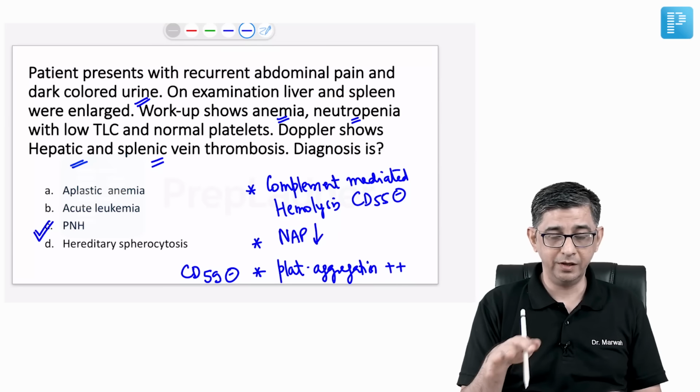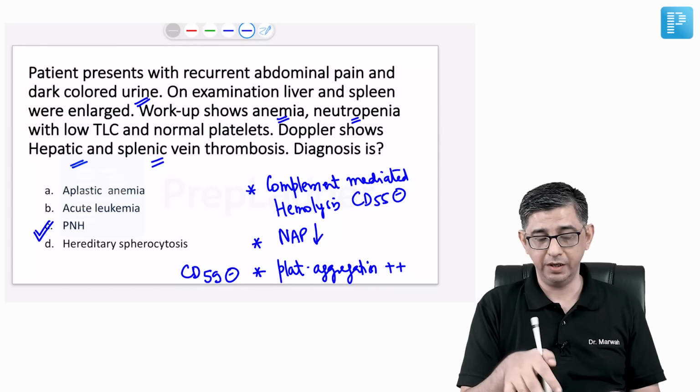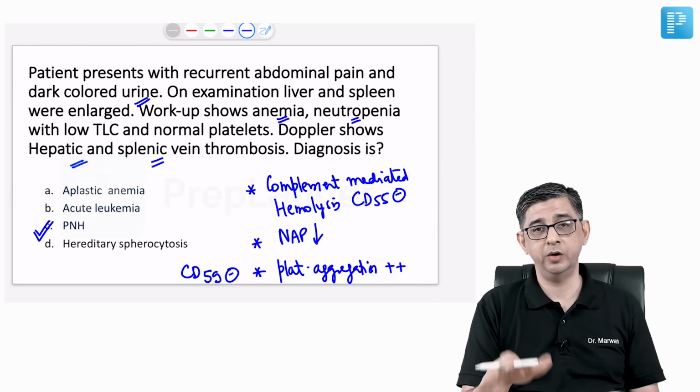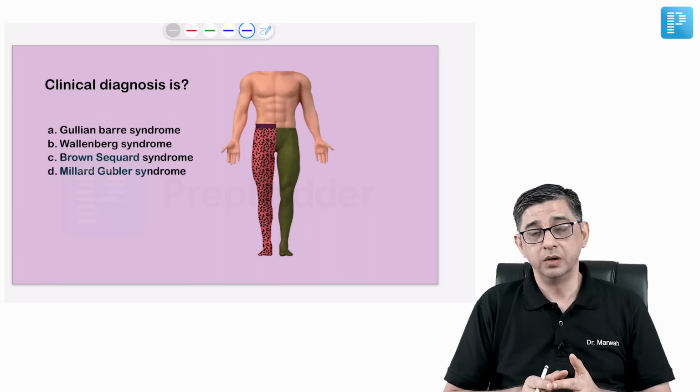This is a separate slide that I've highlighted. I even removed the standard color on the slide just to highlight that this particular question was not asked in the exam, guys. I've just created it to highlight how PNH can be given to you. The next image that was